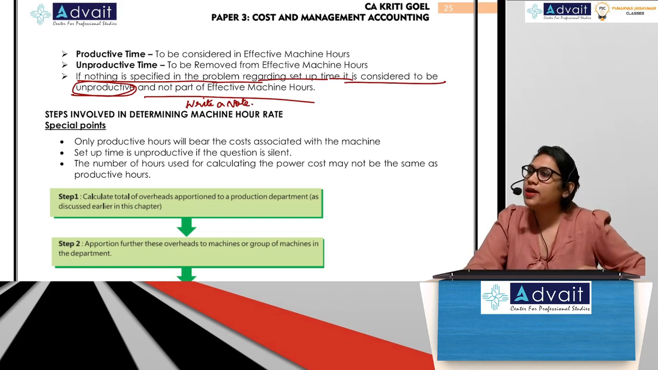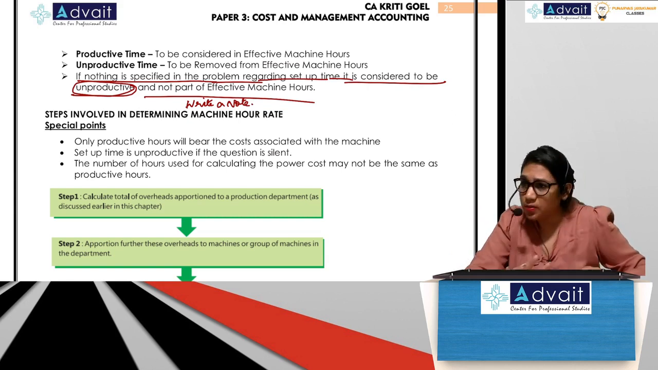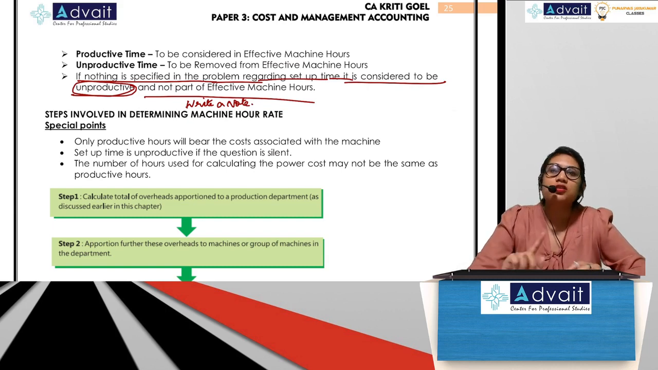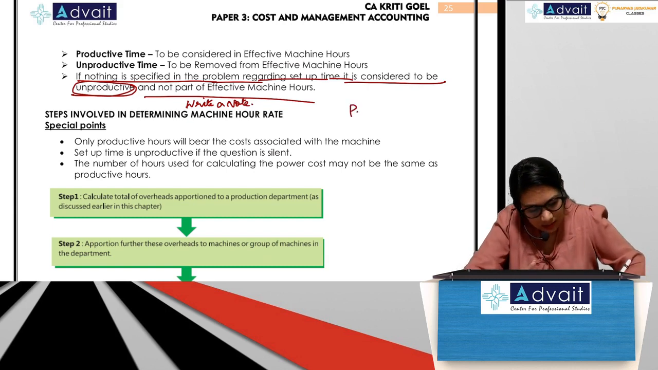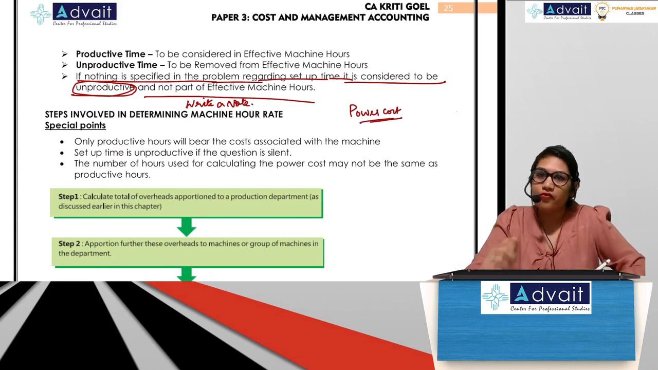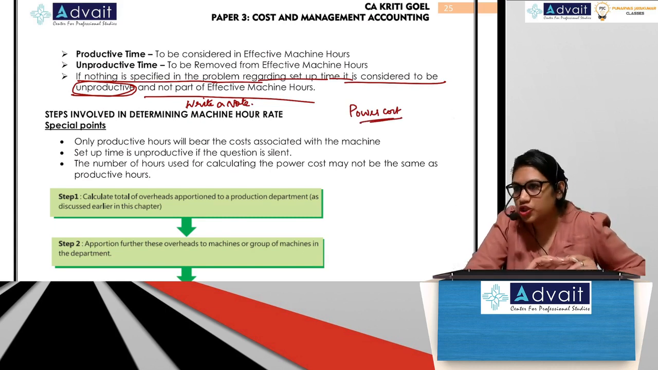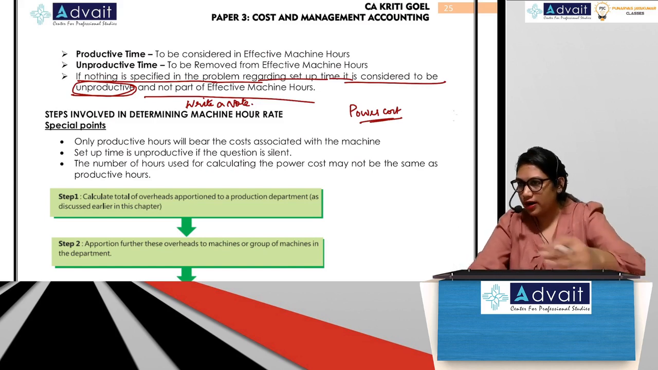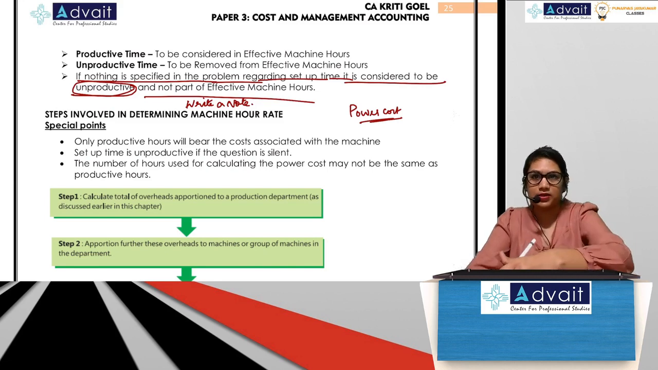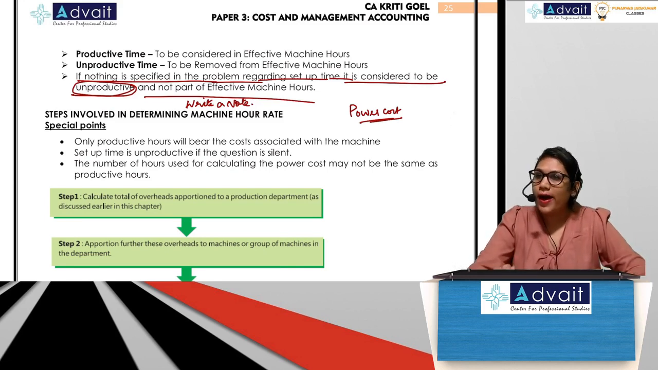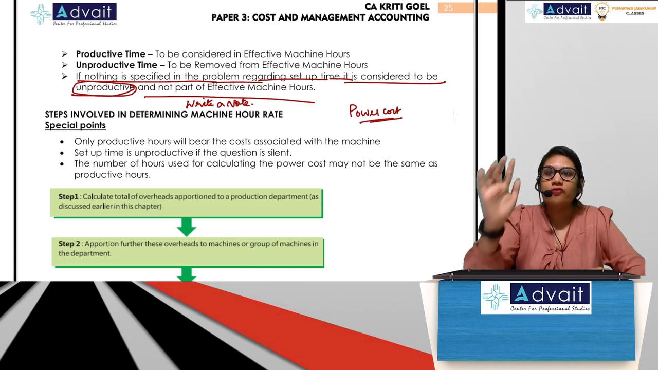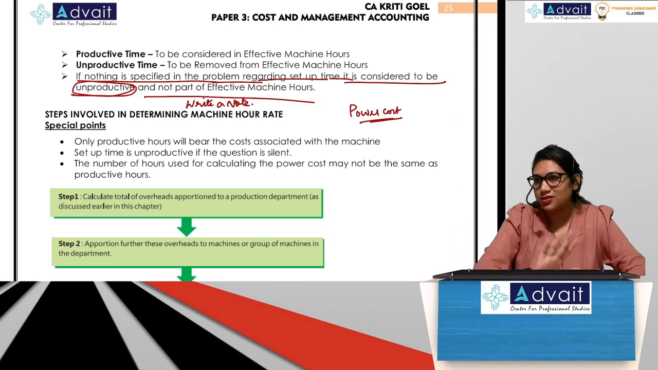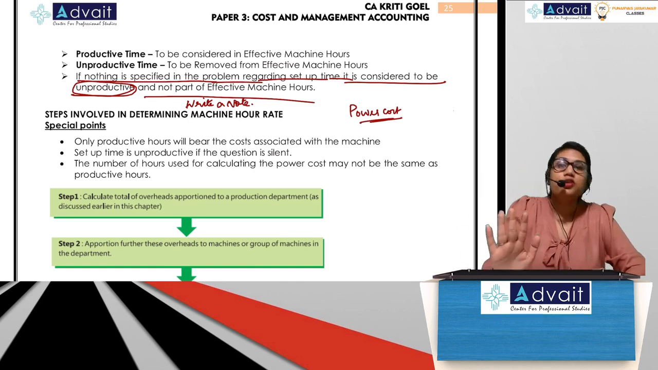Now usually machine hour rate problems are very simple. The only thing that causes confusion is this power cost. First confusion will be your effective machine hours. But with this table that I showed you, run time, setup time, maintenance time, there won't be any confusion. Why? Because in the denominator you have to take effective machine hours, and effective machine hours means productive hours. So the denominator only has to be productive hours.